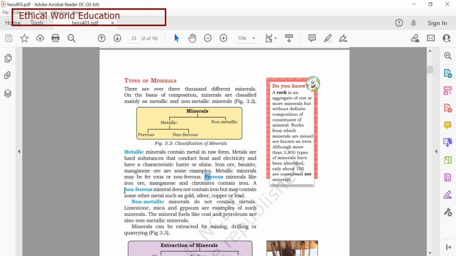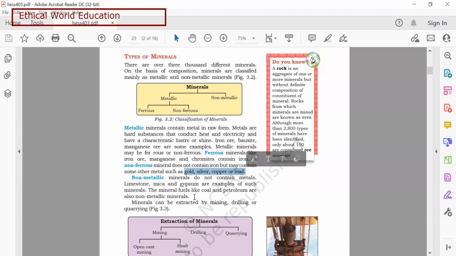On the other hand, non-ferrous minerals do not contain iron. There are other metals such as gold, copper, lead, and silver. If you see metals such as gold, silver, and copper, they are not hard. You can twist and turn them in your hand. This is all about the metals.